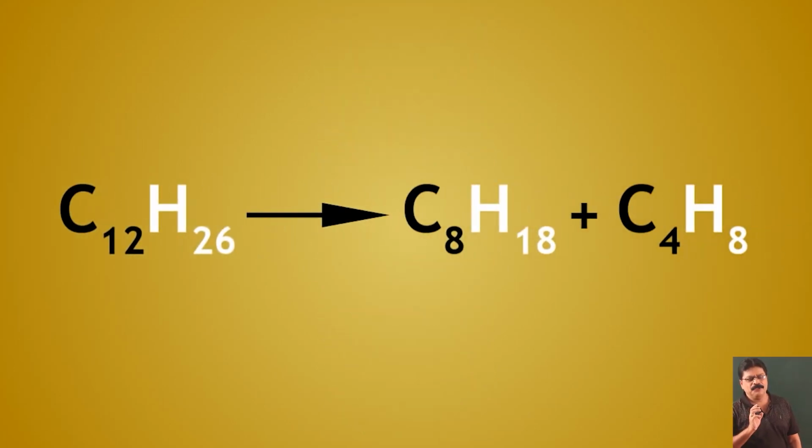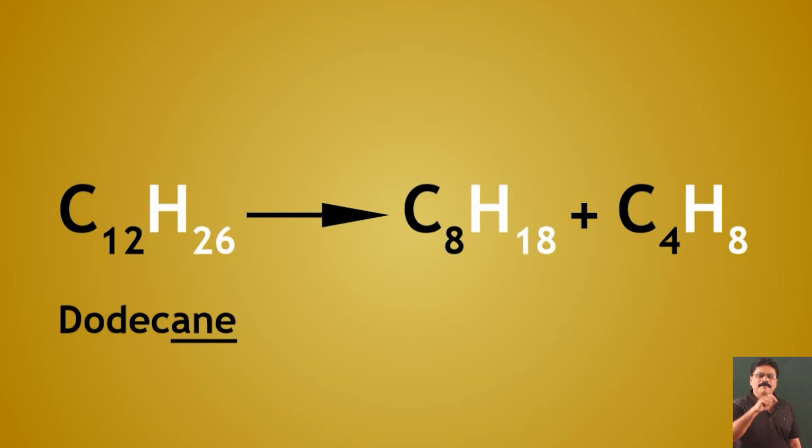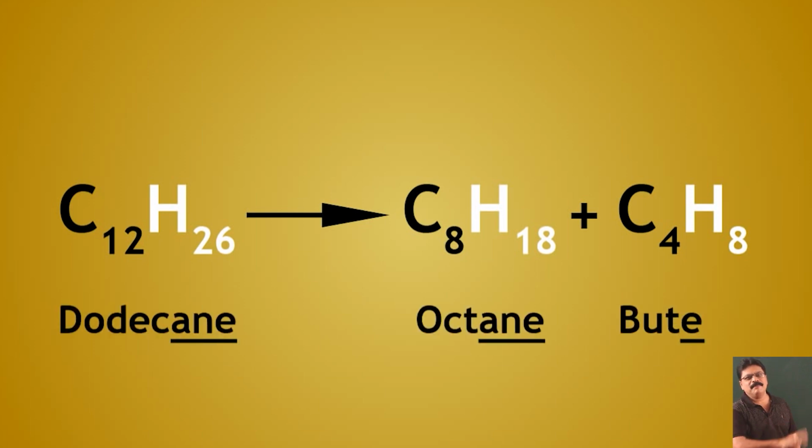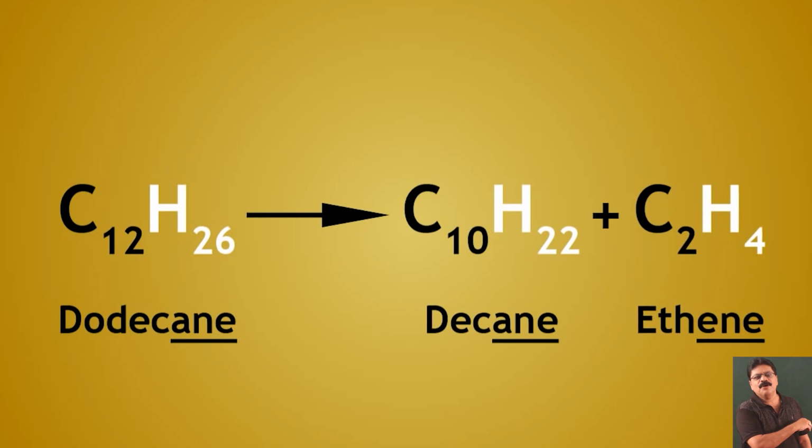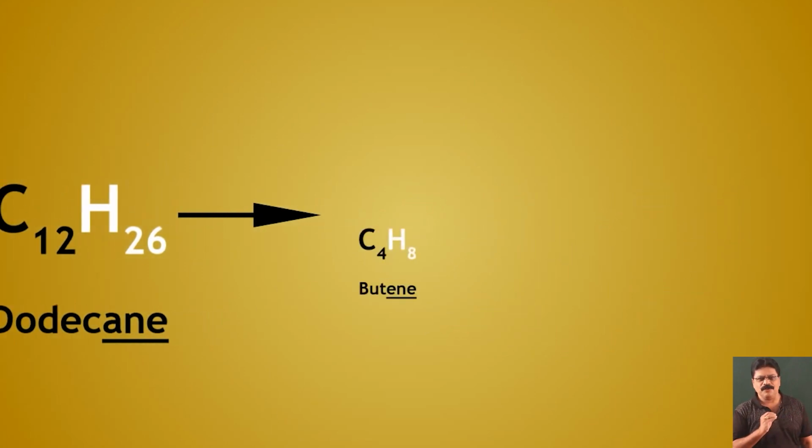Dodecane, a 12 carbon hydrocarbon compound, is broken down into octane and butane. Octane can be used as petrol, and butane is used for making polymers. This can break in different possible ways, because we are applying pressure, we can't predict which way it will break. So different components are obtained.